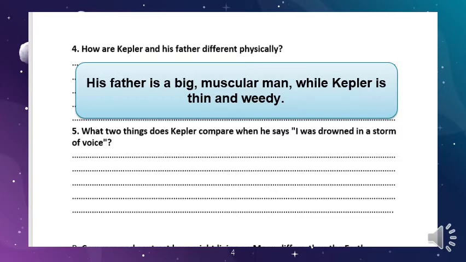The other question: what two things does Kepler compare when he says, "I was drowned in a storm of voices"? This is when he went out from the space ferry, and he was encountered by the reporters who were making much noise.